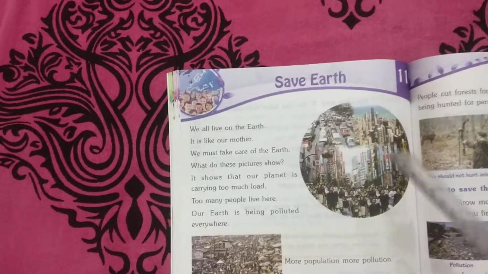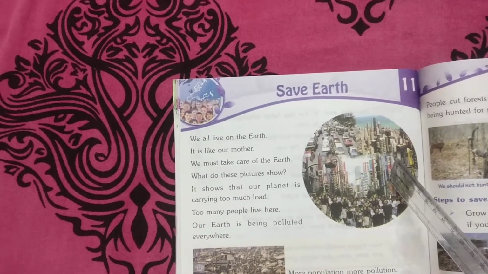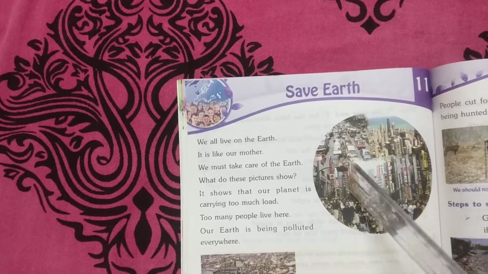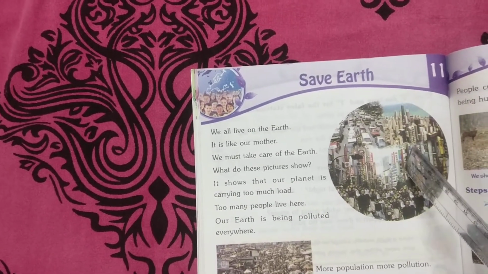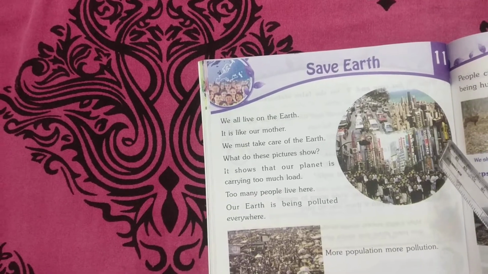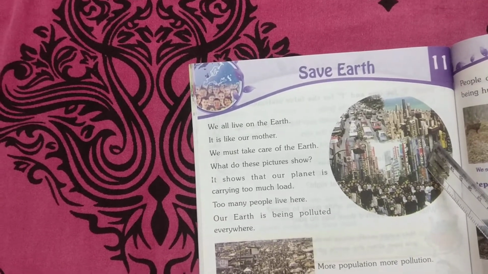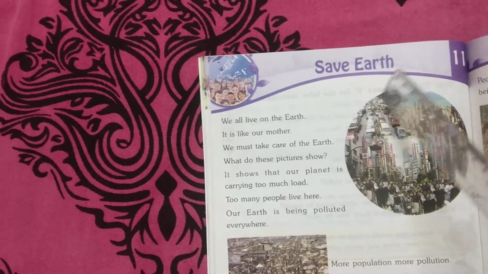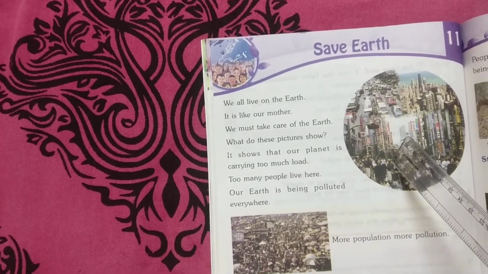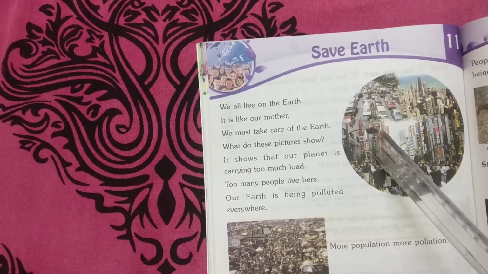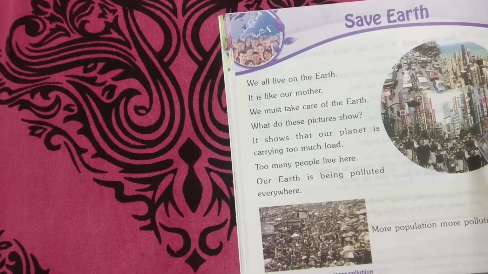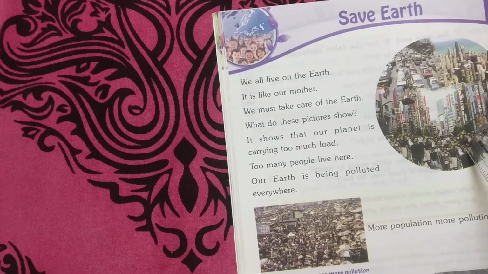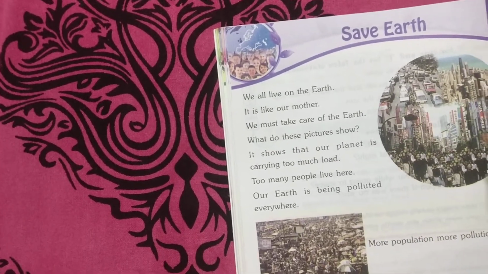They pollute the air. See children, we live on the earth, isn't it? The earth is like our mother. We have to take care of our mother, means we have to take care of our earth. See, in this picture it shows that our planet earth carries too much load. Too many people live here. You can see here many people are living on the earth. Our earth is being polluted everywhere because of the vehicles, isn't it?